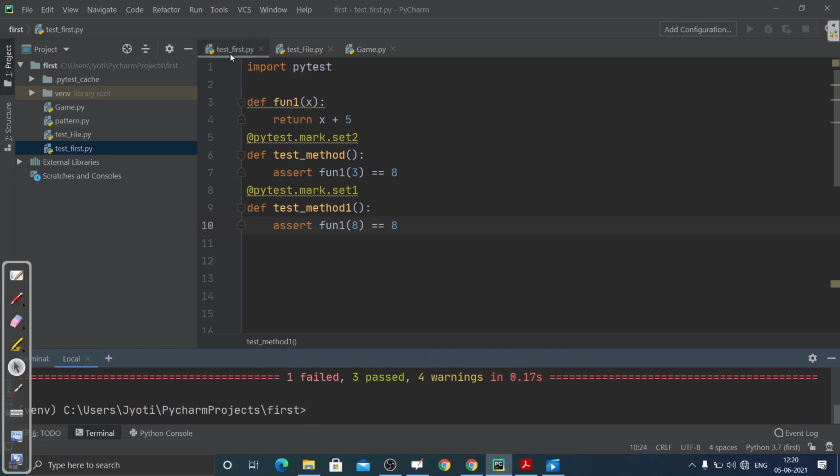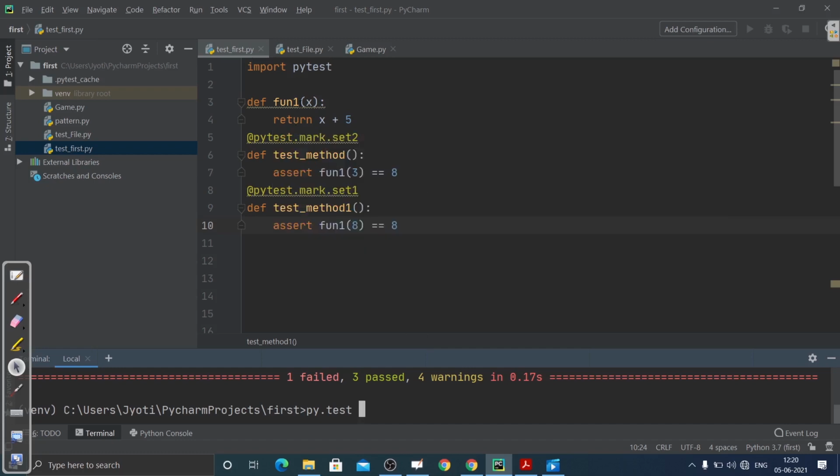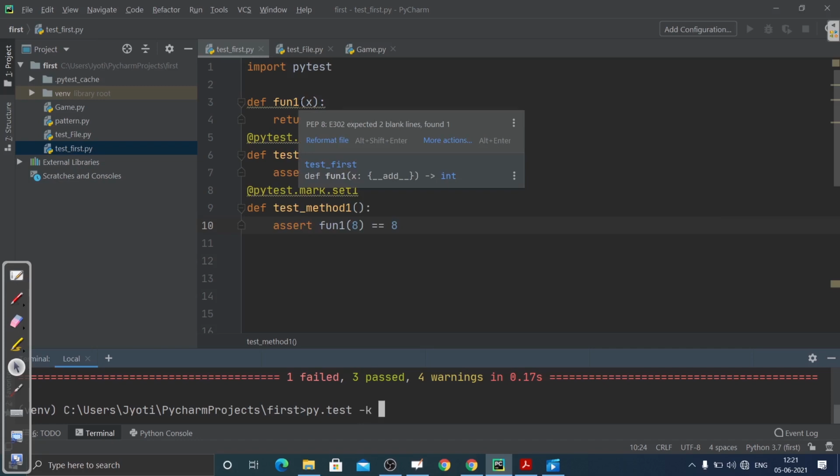Suppose I'm inside this testfirst.py. If I write py.test and I want to execute a particular method, what can we do here? We have -k, which was used for the substring, and then suppose I have fun1.